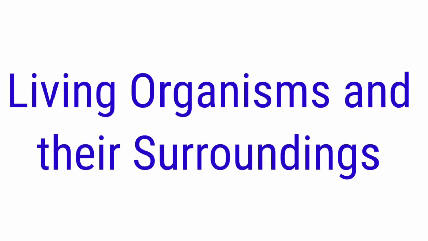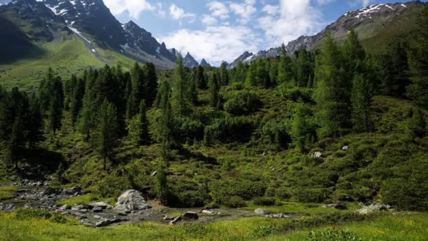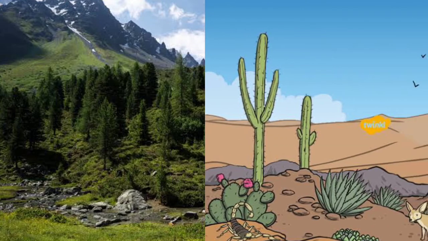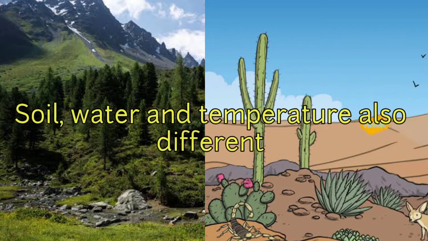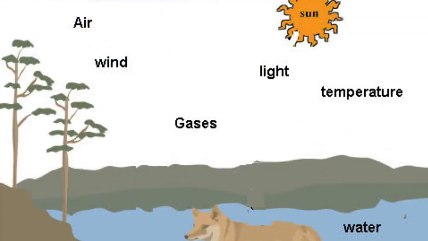Living organisms and their surroundings. Suppose you go to a desert and a hilly area. Would you find the same kind of living organisms in both the places? No. The living organisms of a desert and a hilly area differ a lot. And not only the living organisms, but also the non-living components of the areas differ, like different soil, different weather conditions. Our surrounding includes both living and non-living things.